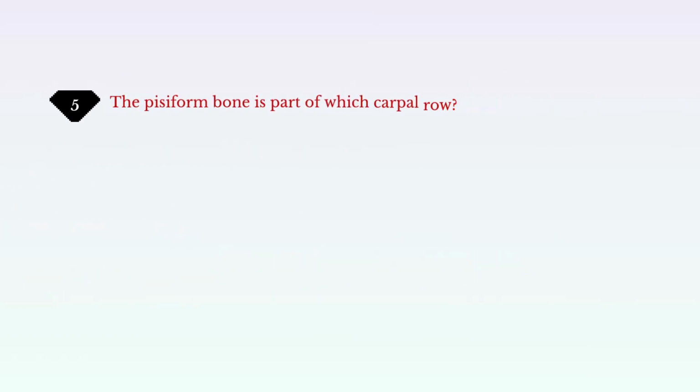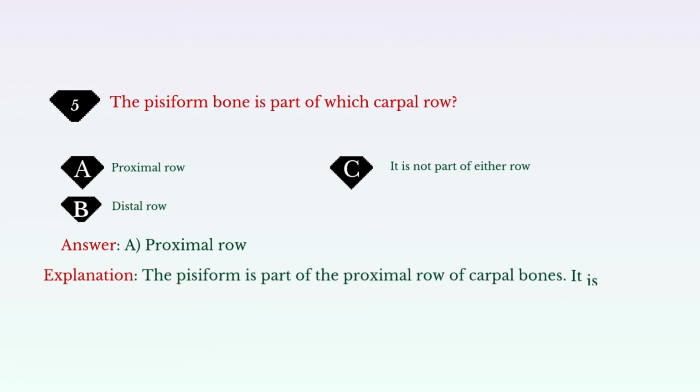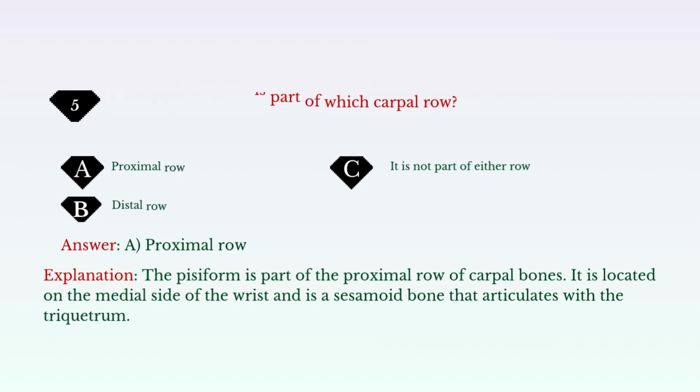The pisiform bone is part of which carpal row? A. Proximal row. B. Distal row. C. It is not part of either row. Answer: A. Proximal row. Explanation: the pisiform is part of the proximal row of carpal bones. It is located on the medial side of the wrist and is a sesamoid bone that articulates with the triquetrum.